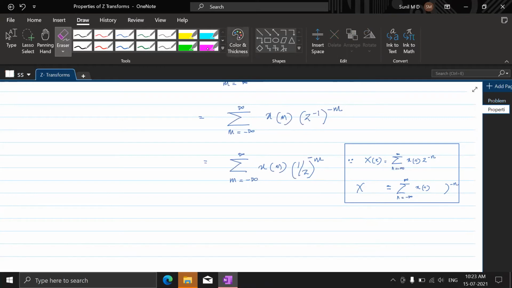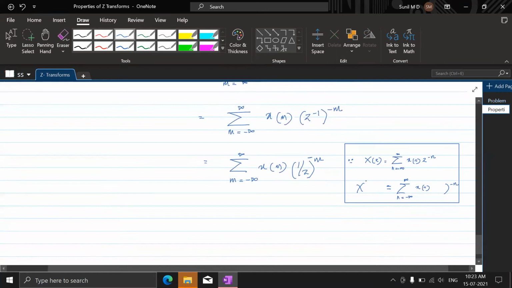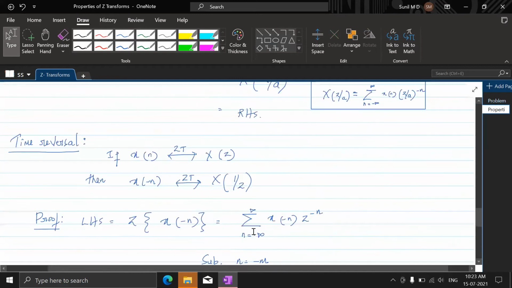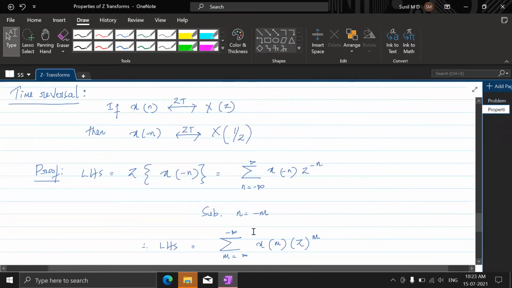So let me show you that. If you have 1 by z to the power minus n, then it is as good as having 1 by z. Therefore, this is X of 1 by Z, and that is your RHS. Is this understood, everybody? Fine.